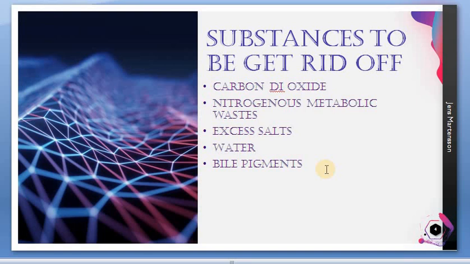Bilirubin and biliverdin, two different kinds of bile pigments. These bile pigments are produced by the disintegration of red blood cells. When the liver breaks down RBCs, bilirubin and biliverdin are produced. Bilirubin is the main reason for the yellowish color of the fecal matter and the yellowish color of the urine too.